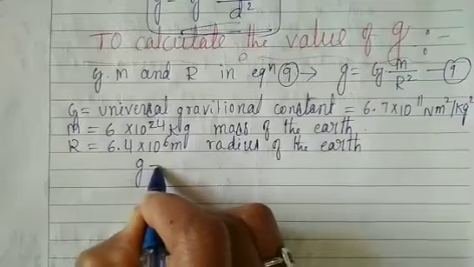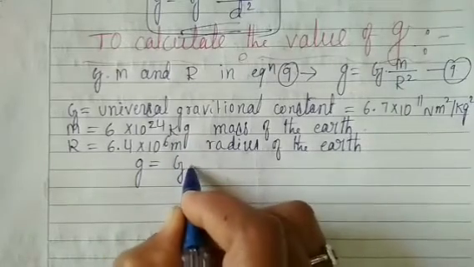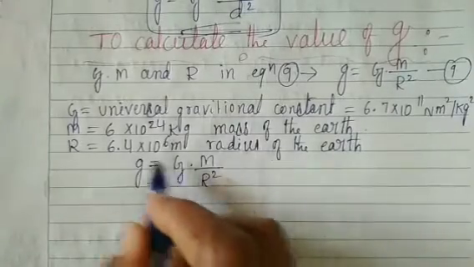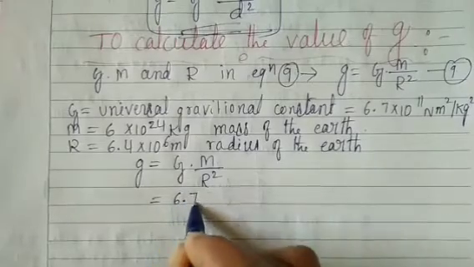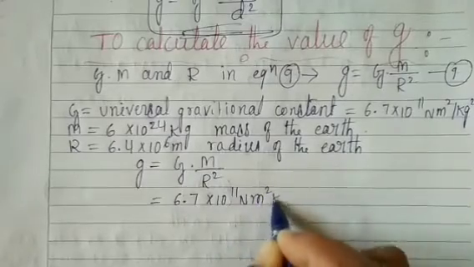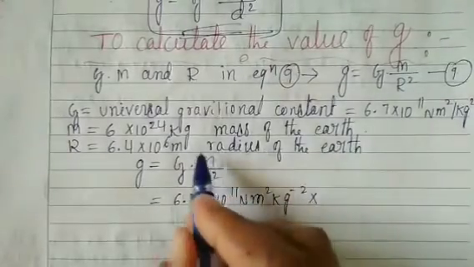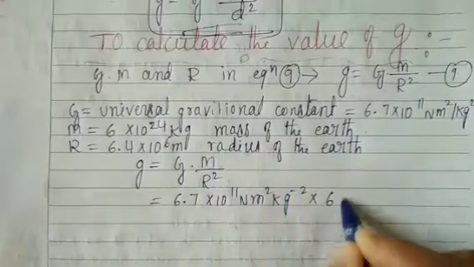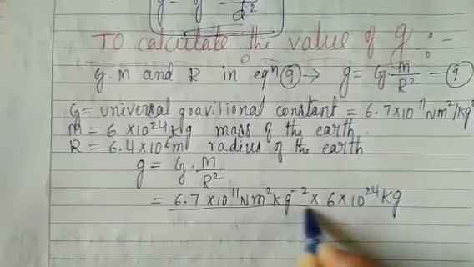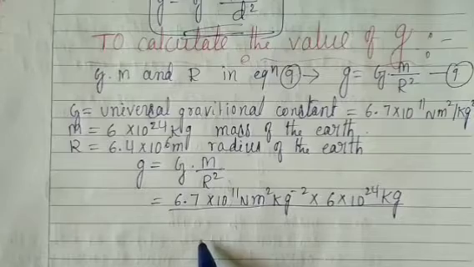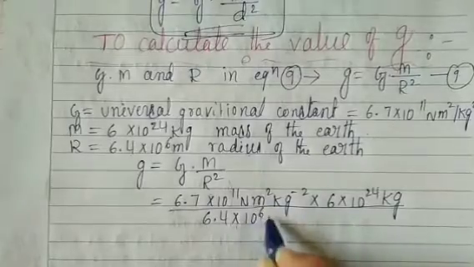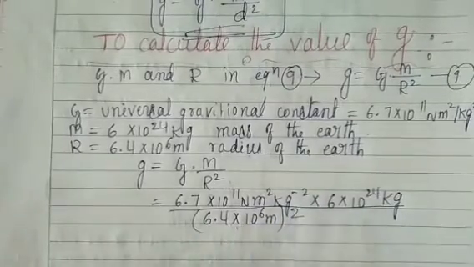We put in equation 9, g is equal to GM by r square. g means 6.7 into 10 to the power minus 11 Newton meter square per kg square, into the mass of the earth, 6 into 10 to the power 24 kg, divided by the radius of the earth, 6.4 into 10 to the power 6 meter, whole square.